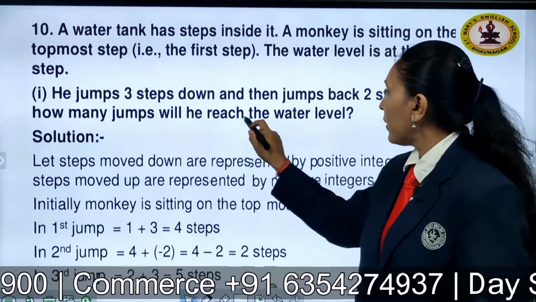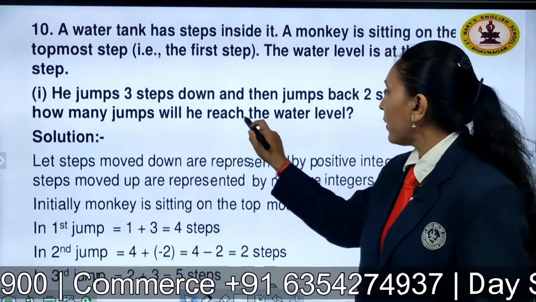Now let us see this also practically, how it works. You can see here the monkey is at the 9th step. Okay, now he wants to go back. Now in the first jump he will move upward. How many? 1, 2, 3 and 4. At the 5th step he will come in the first jump.